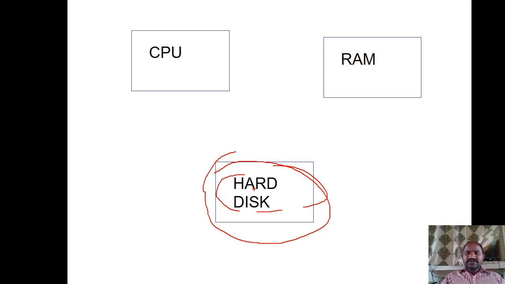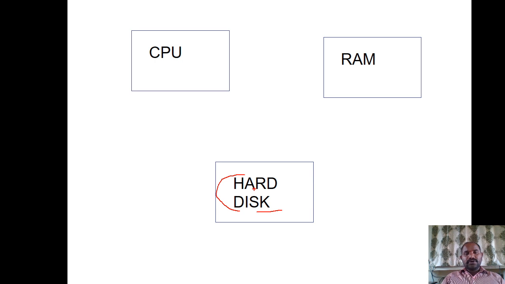Now when you try to open a particular application, or boot up the system, what is happening? The operating system which is in the hard disk is first loaded into the RAM space. This is done by the bootstrap loader, which we saw in the last class.